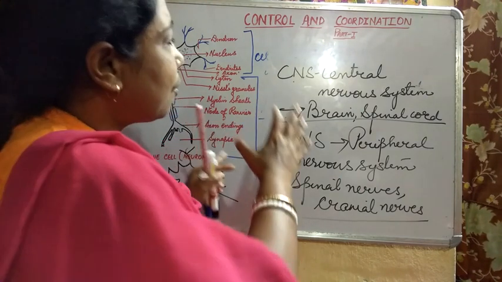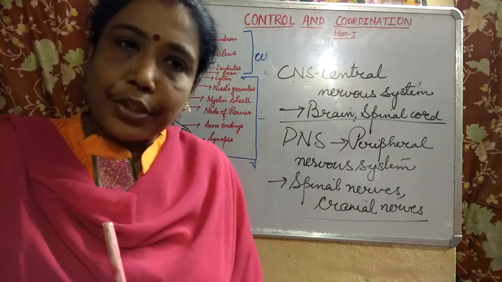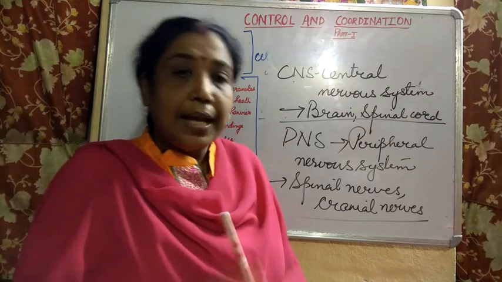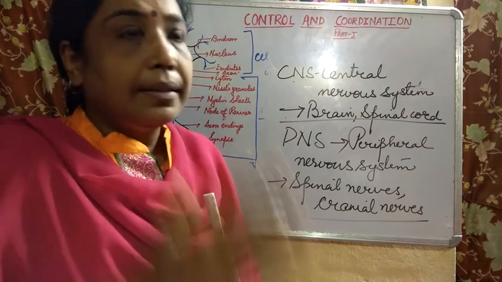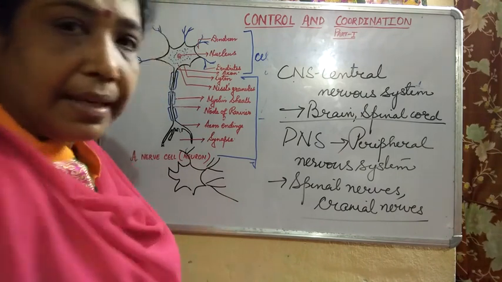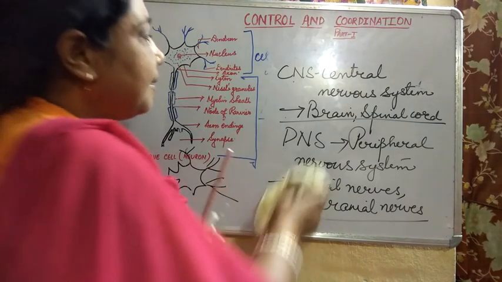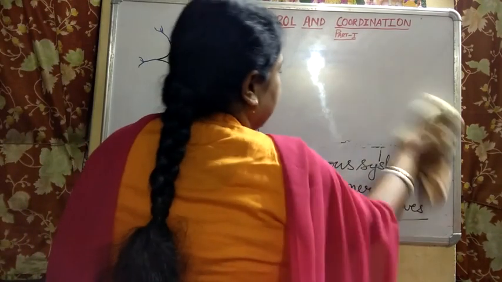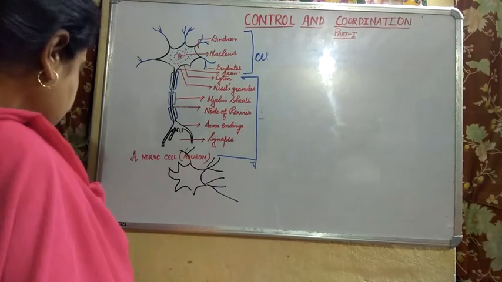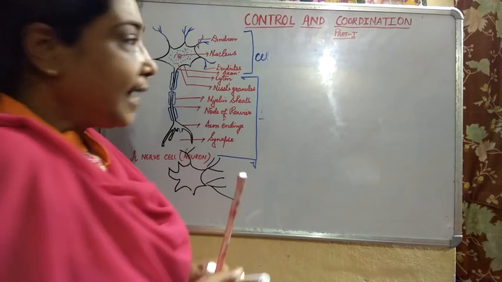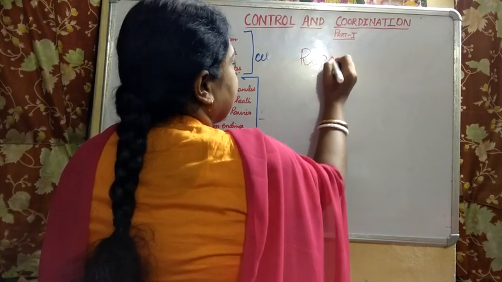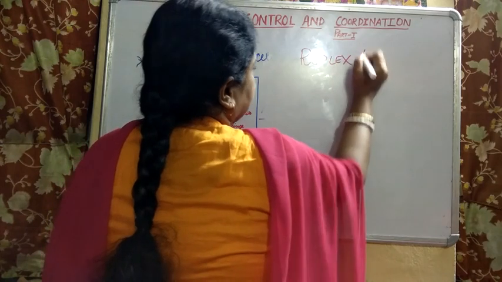So this was all about the structure of the neuron and the nervous system. Now today I would move over to another important concept, and it is literally very important, and that is reflex action. Please concentrate and listen carefully. What I am going to teach you today is reflex action.